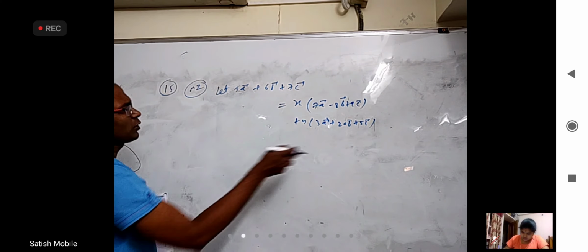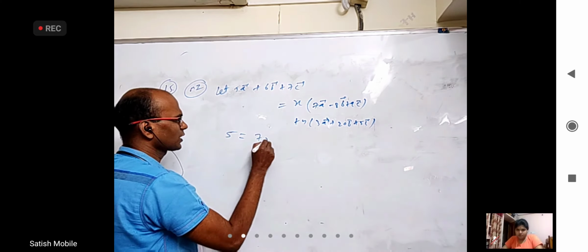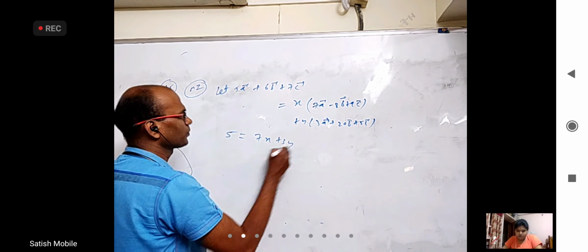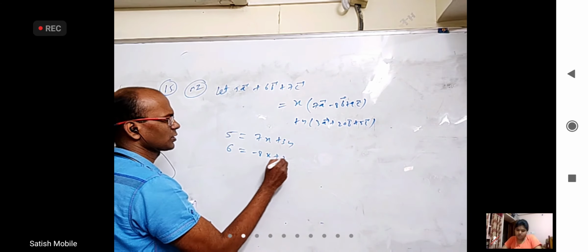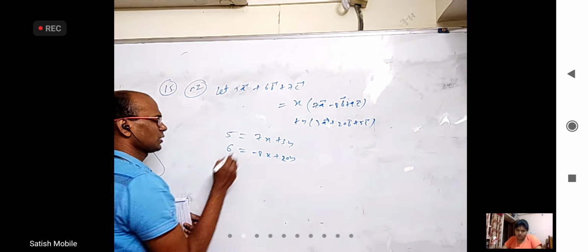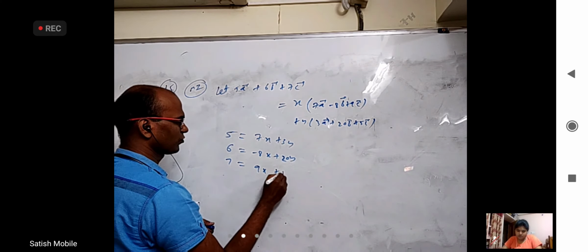If you compare the coefficients, here the a bar coefficient is 5, here 7x, here 3y. The b bar coefficient is 6, here minus 8x, here 20y. The c bar coefficient is 7, here it is 9x, and here it is 5y.